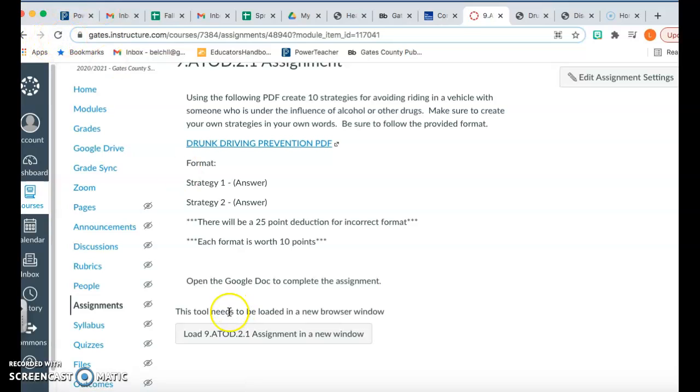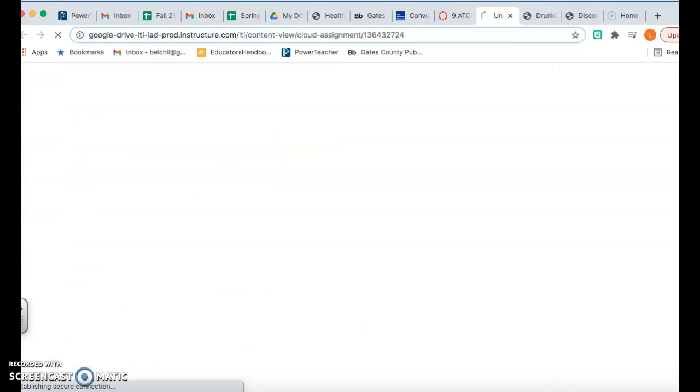in your own words. And of course, to do that, once you open the PDF, just hit Load ATOD 2.1 in a new tab. And as it comes up, you'll just begin to type your stuff in here.